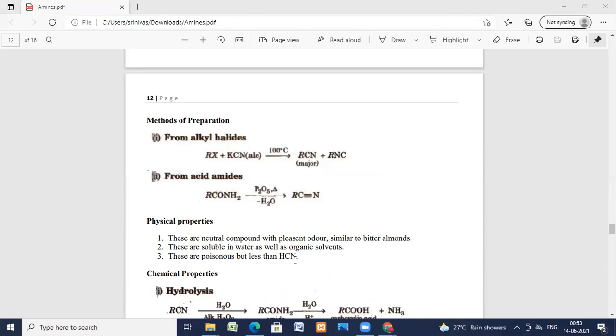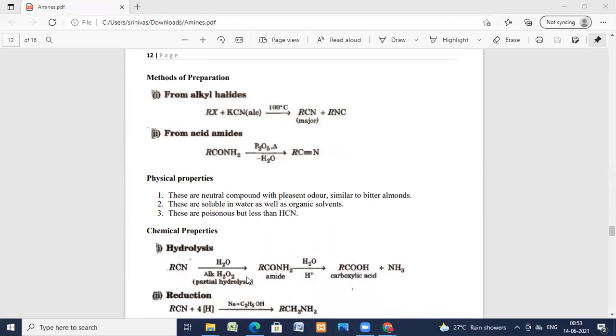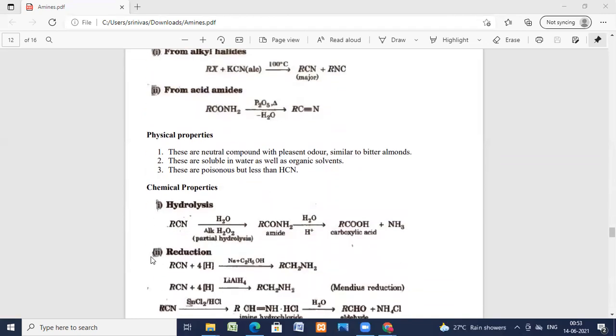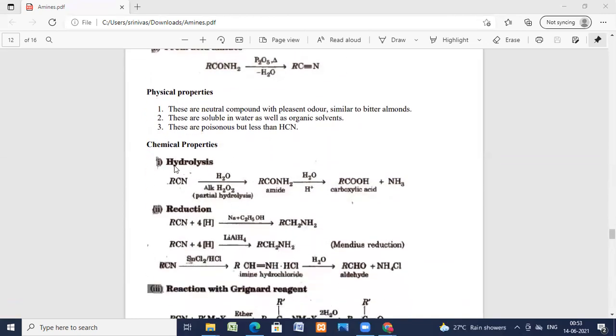Next, coming to the chemical properties. Hydrolysis reaction. RCN on hydrolysis gives amide, and this amide on hydrolysis gives acids with the liberation of ammonia.